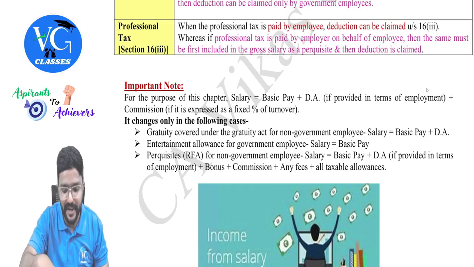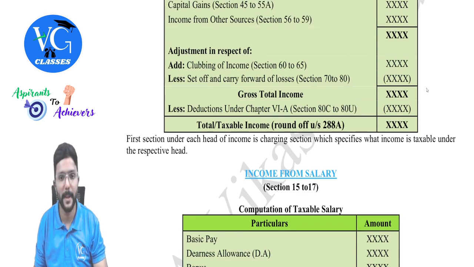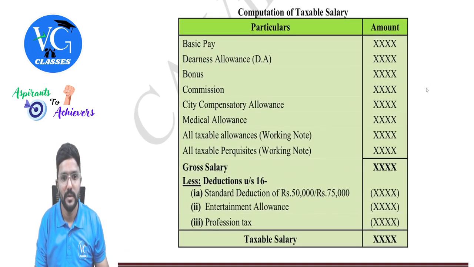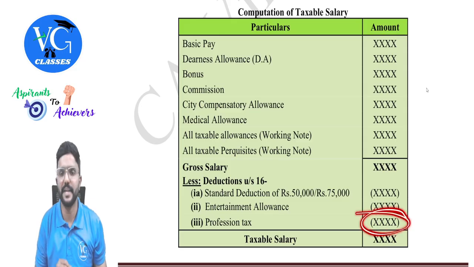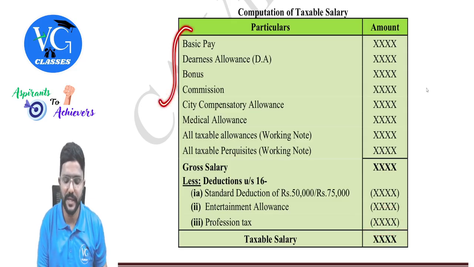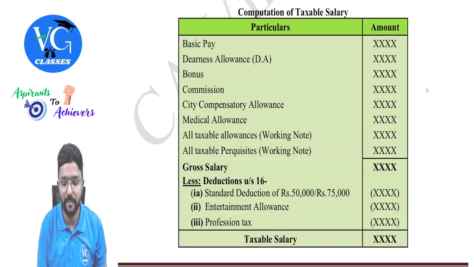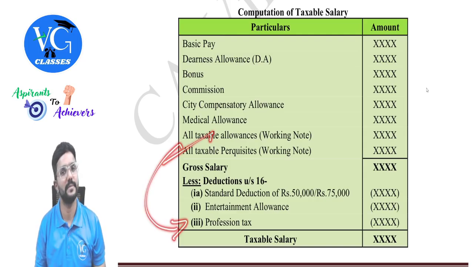I will just repeat. Please pay attention. Now, assume professional tax is paid by the employee. Then straight away deduction. Nothing to be included here. Sir, what if professional tax is paid by the employer? First include it under the perquisite while calculating gross salary, then give deduction.